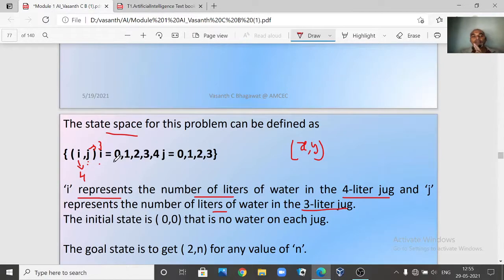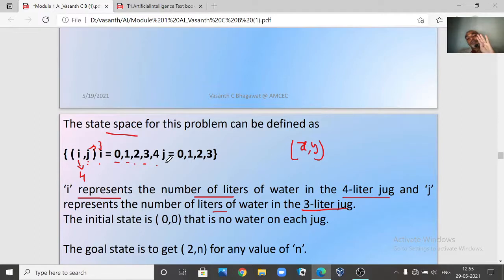Now when you consider i, what values can it take? i can be empty, then it is 0, or it can have some water like 1, 2, 3 or 4. So either 0 or the values from 1 to 4, maximum 4, because it is a 4-liter jug. Similarly, j can have 4 values: 0, 1, 2 and 3, maximum 3 liters, because the capacity of jug j is only 3.